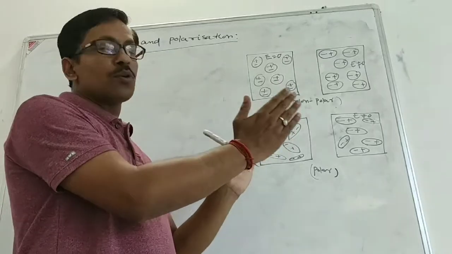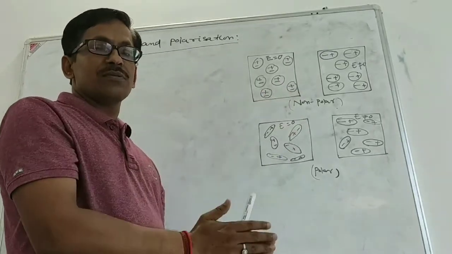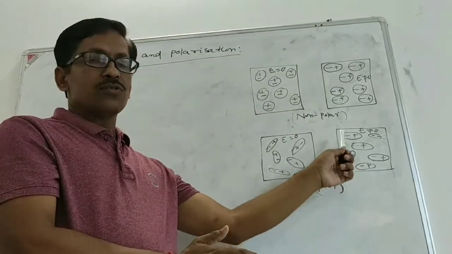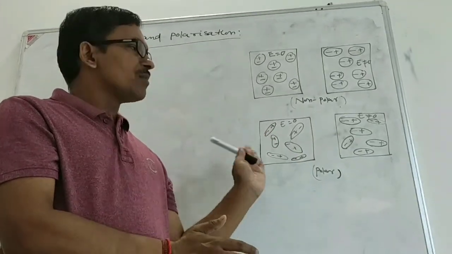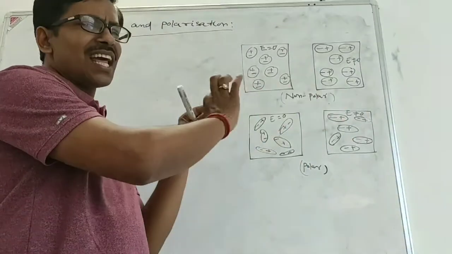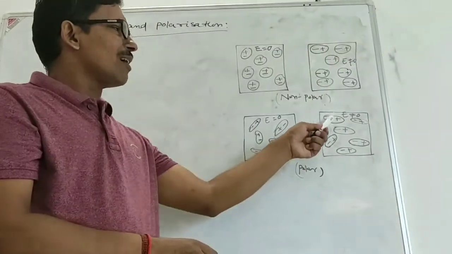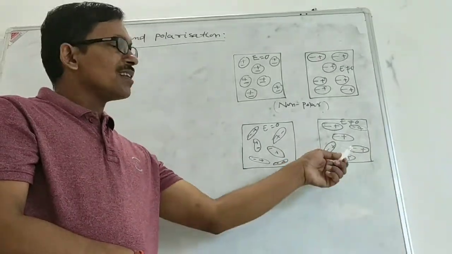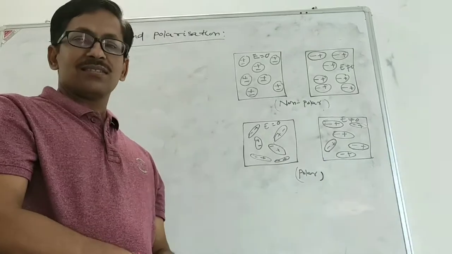That means the net dipole moment is also developed. That means the negative charges of the dipoles are attracted to the positive terminal, positive charges are attracted to the negative terminal, so that they are aligned in a specific direction. See now how they are aligned in one direction, and they are also said to be polarized.